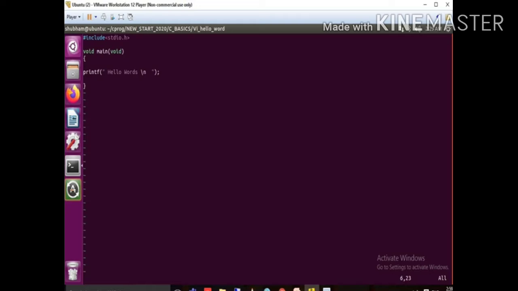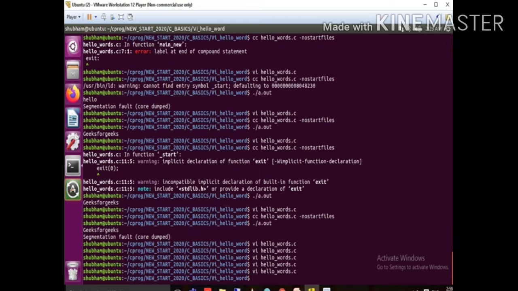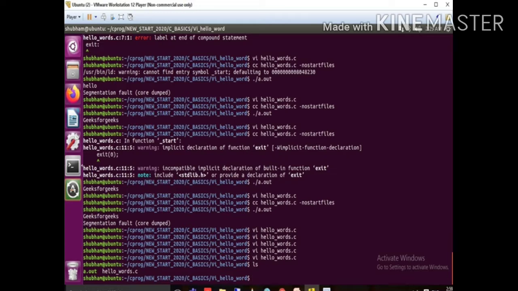Once you press Escape, you are now in command mode. And now the last mode comes into the picture. To get into it, press Shift and semicolon, that is the colon. Then you need to write a quit command, that is wq. When you type the quit command and press Enter, it will quit your vi editor and automatically save your file. When you check, your file is here, hello world.